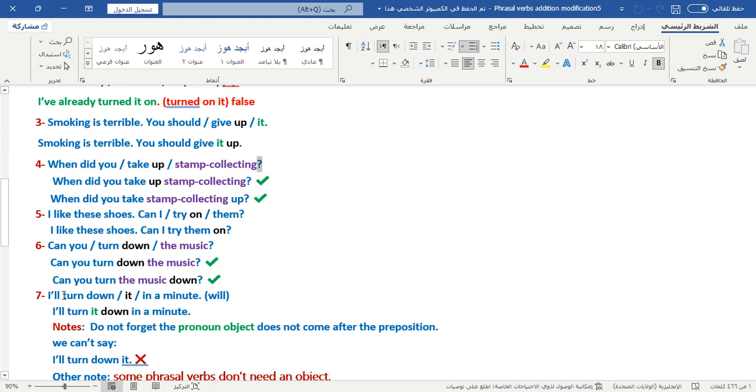Or can you turn the same, the what? The music. We put the object before down, before the preposition or after the preposition, because we have a noun object. Both of them are true.